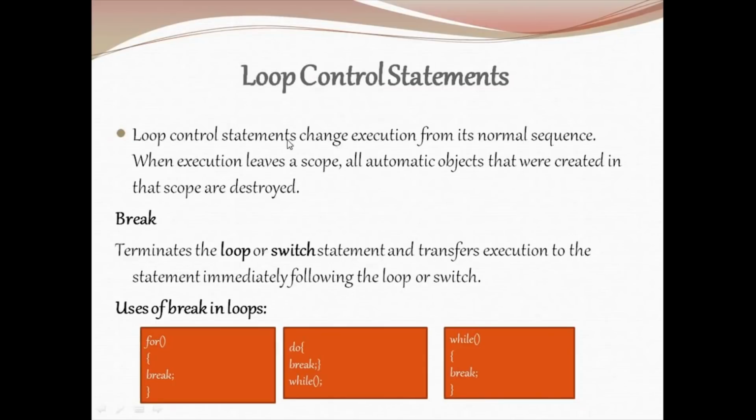Moving on to loop control statements. Loop control statements change the execution of the program. Program order is changed by these loop control statements. Execution leaves the scope, and all the automatic objects that were created in the loop are destroyed. Here are some of the loop control statements. Break, continue, goto are the three loop control statements that we commonly use in C.